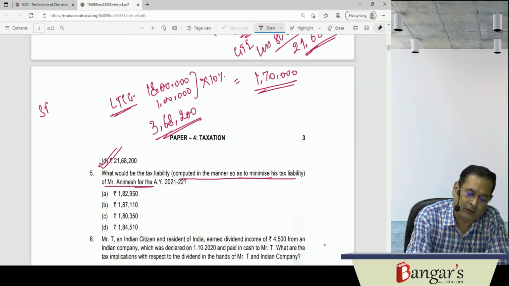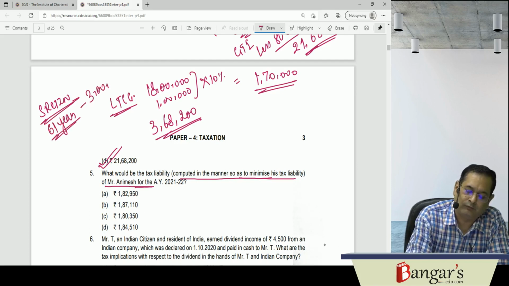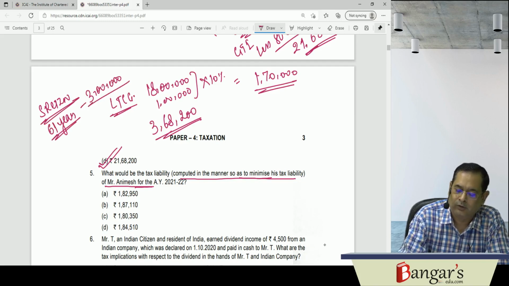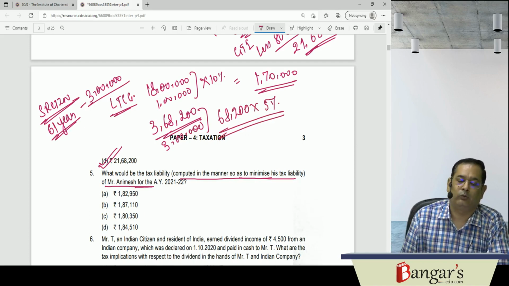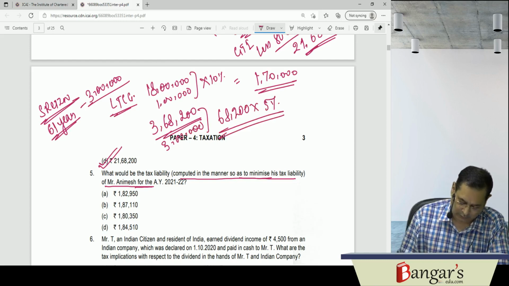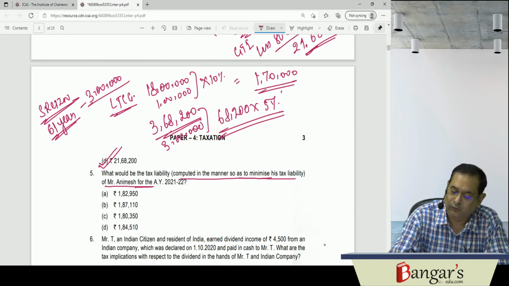Now since he is a senior citizen, he is resident and attained the age of 61 years, he will get the basic exemption limit of 3 lakh rupees for his other income. So on 3 lakh rupees no tax will be paid. On 68,200 the tax liability will be at the rate of 5%. 68,200 is the other income. So 368,200 minus 3 lakh, the basic exemption limit for him, into 5% is 3410.